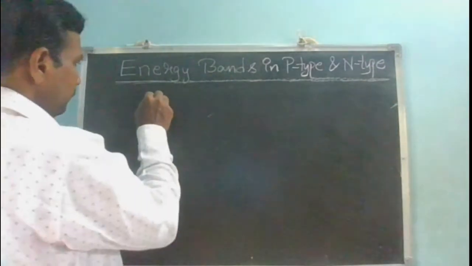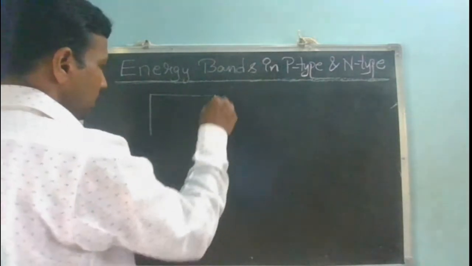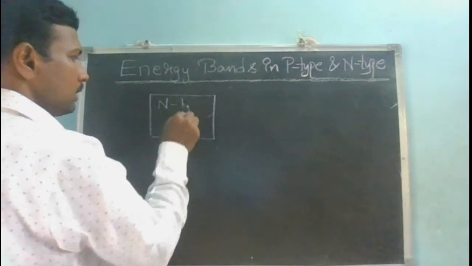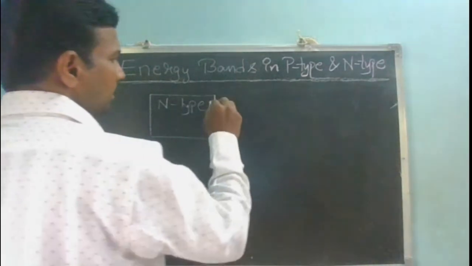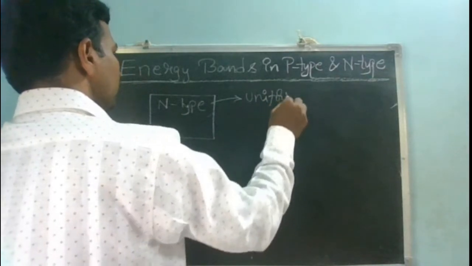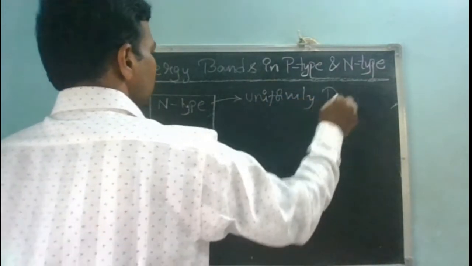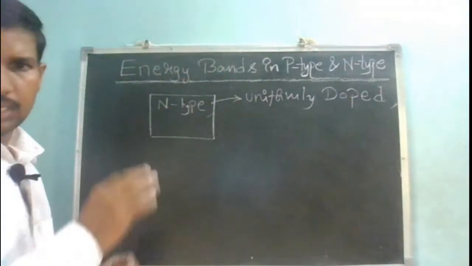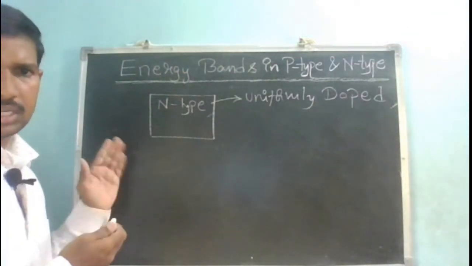So let us say that this is an n-type semiconductor, and that it is uniformly doped. See, if I don't apply any external electric field, I know how the energy band diagram is going to look like.